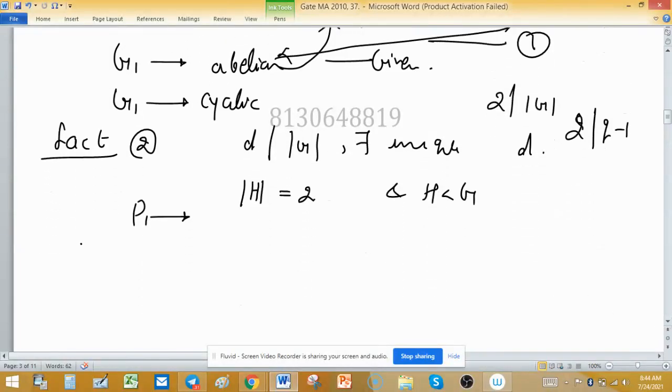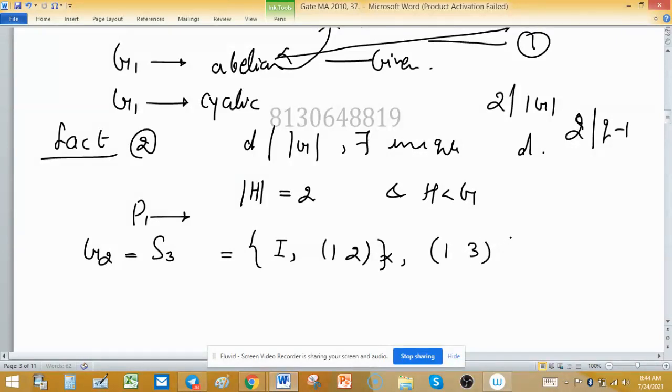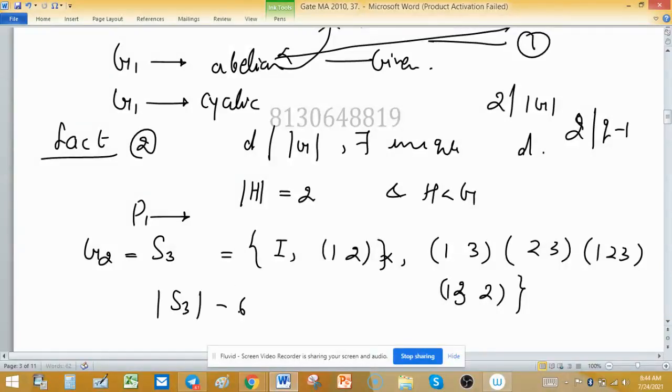Now come to statement 2. G2 is S3, and what is S3? It contains the identity and transpositions. Transpositions are cycles of length two. So the elements are the identity, (1 2), (1 3), (2 3), (1 2 3) and (1 3 2). These are the elements of S3, so the order of S3 is 6.